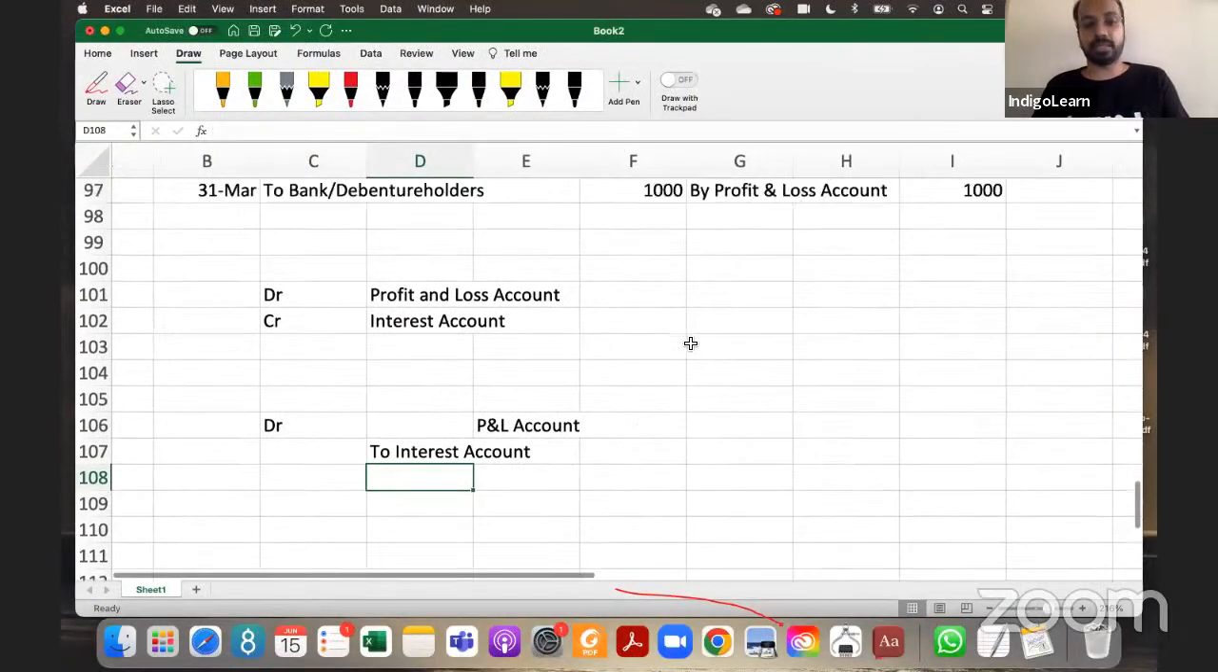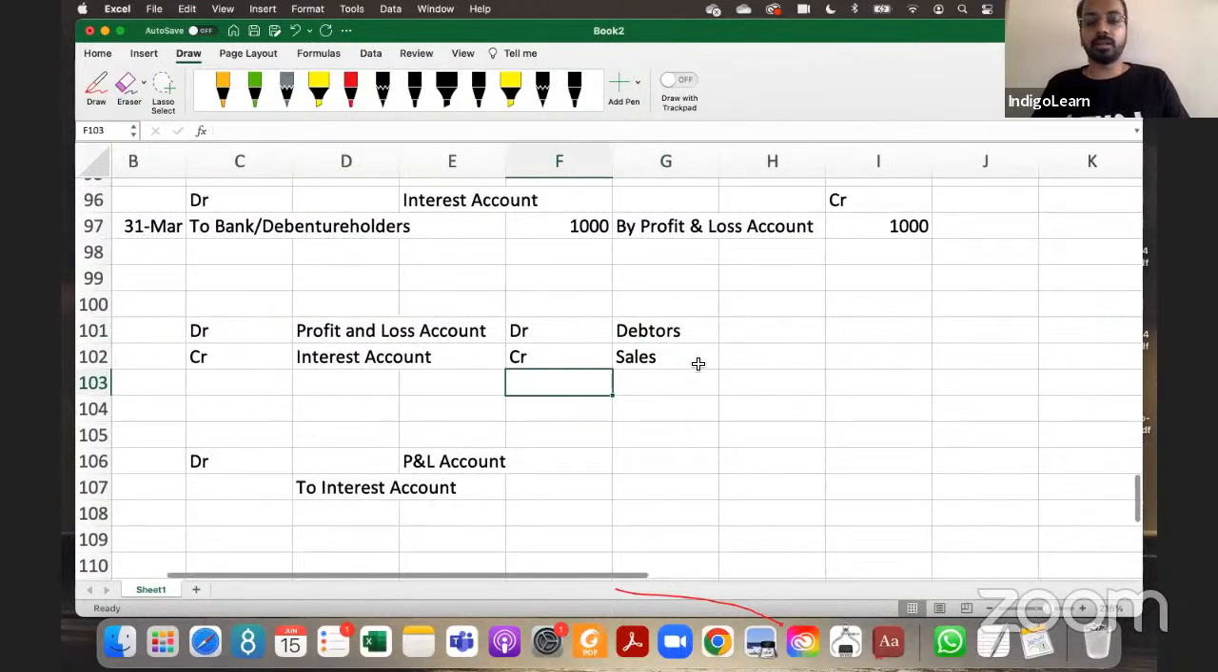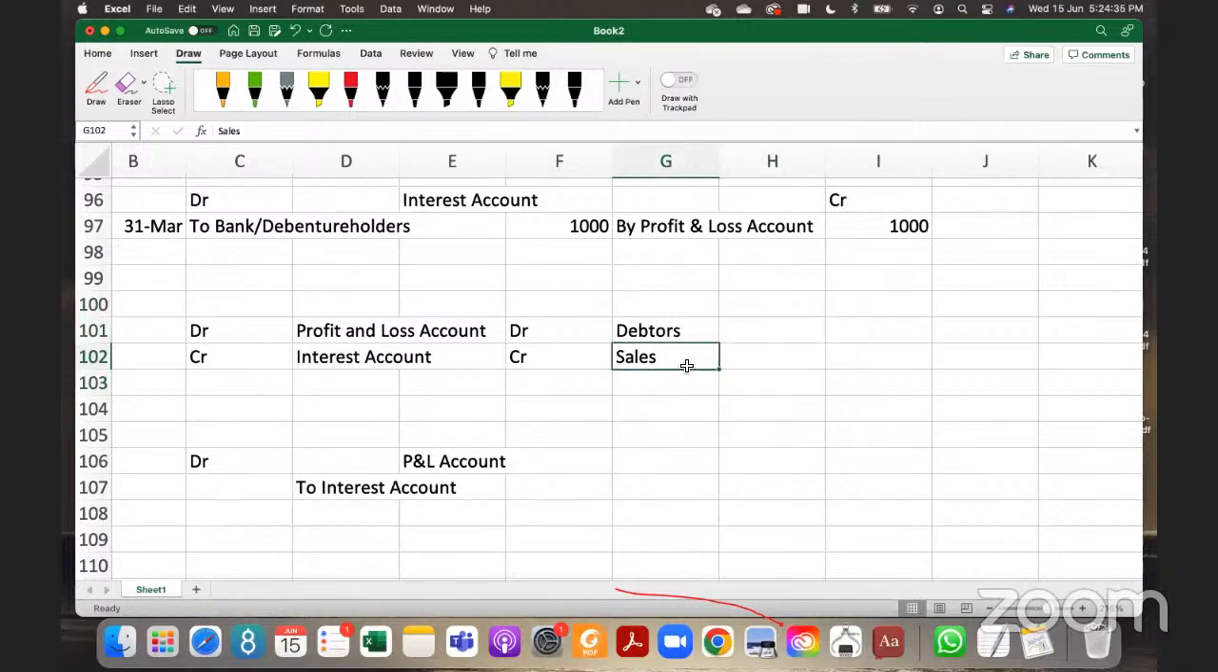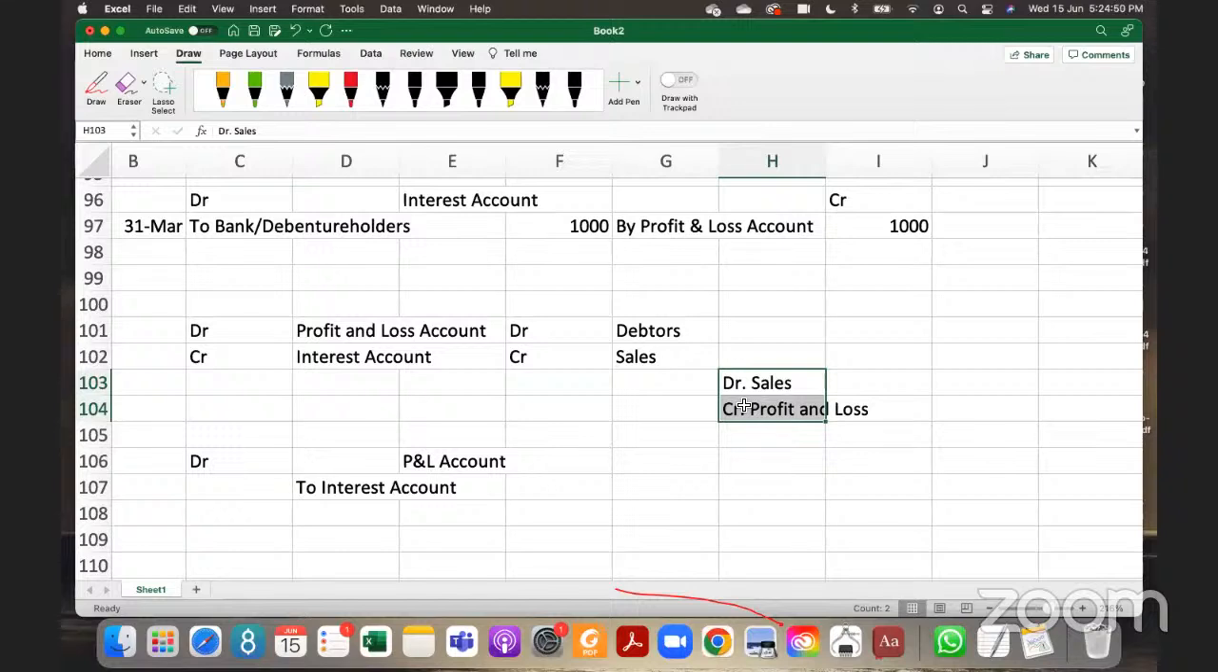So for example, sales: you say debtors debit, sales credit, correct? Yes, sir. This is your golden rule. Now the sales balance, what you have to do is debit sales, credit profit and loss, or trading account, whatever you call it. So that is why on the credit side of the trading and profit and loss account, you see sales. So this is called a closing entry. Yes, sir. Okay. Thank you, sir.